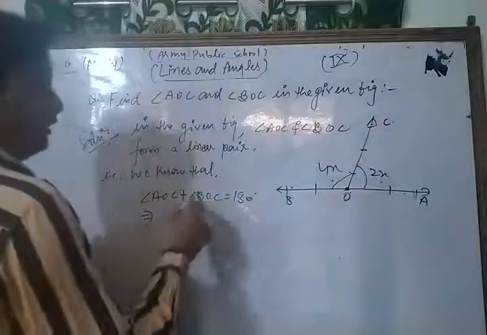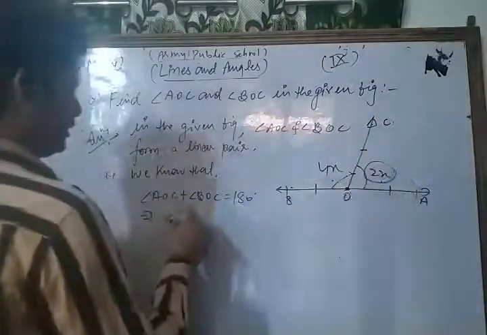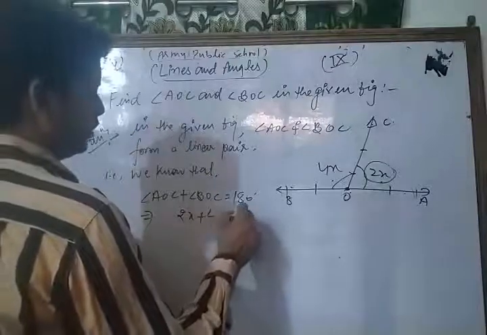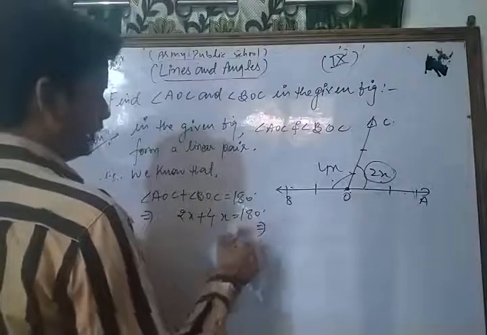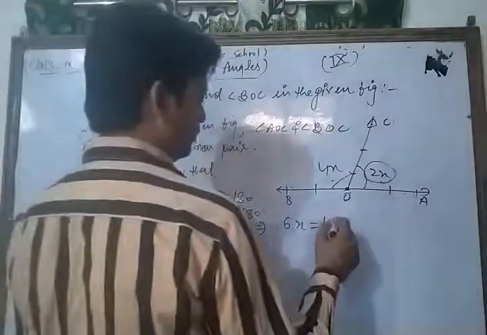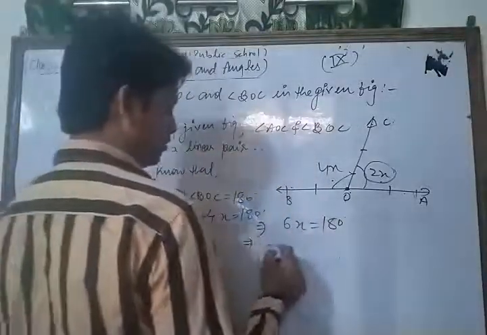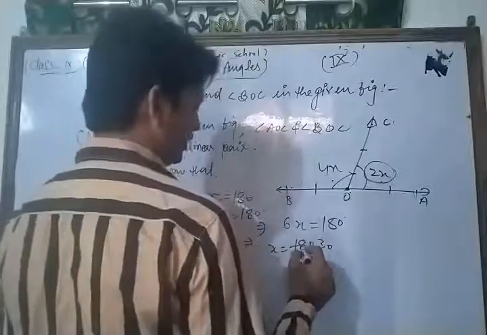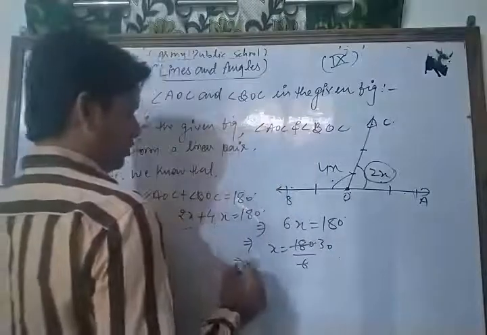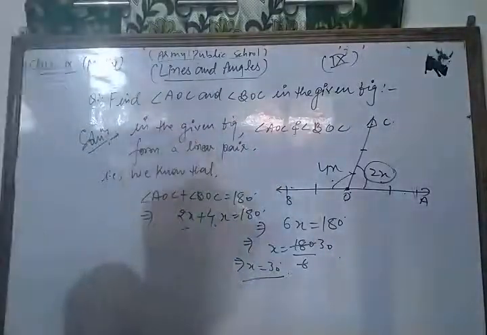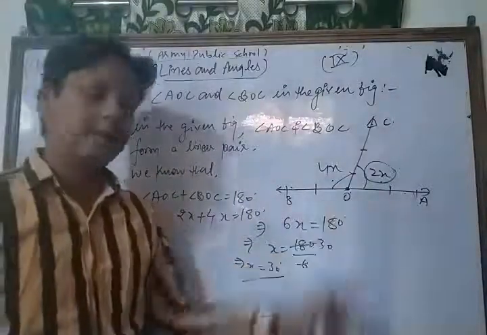So we get 2x plus 4x is equal to 180. Now we get 6x is equal to 180, that is x is equal to 180 upon 6, which is 30. Thus the value of x is 30. Now we find angle AOC and angle BOC.